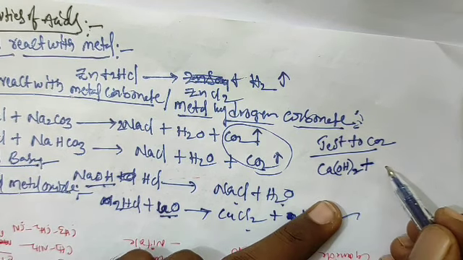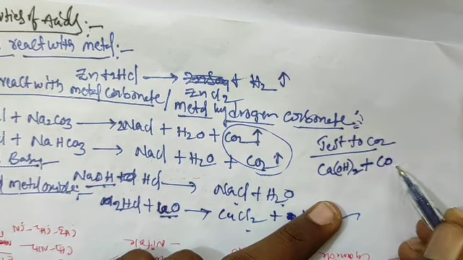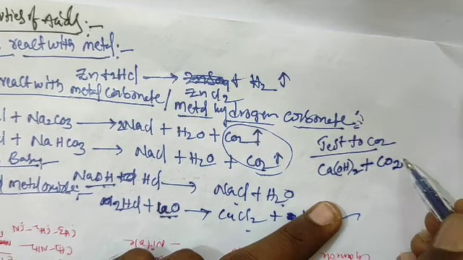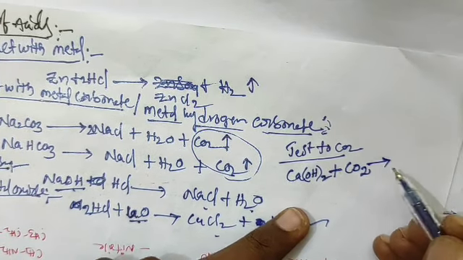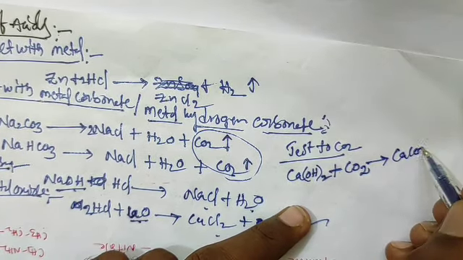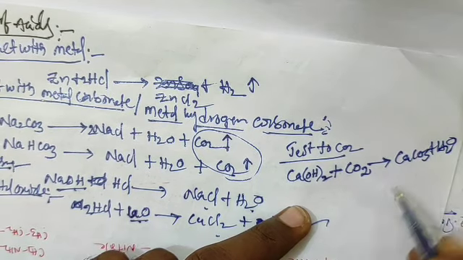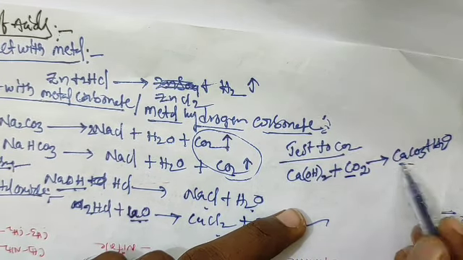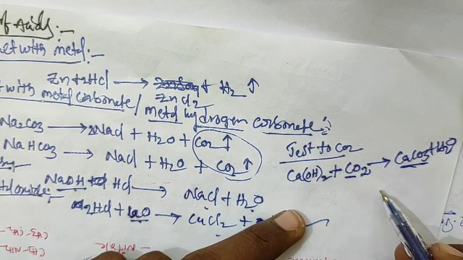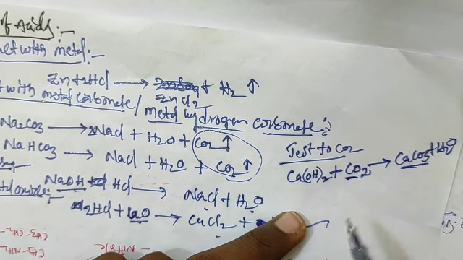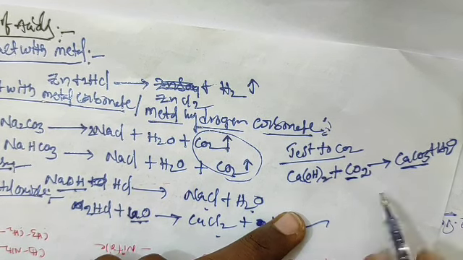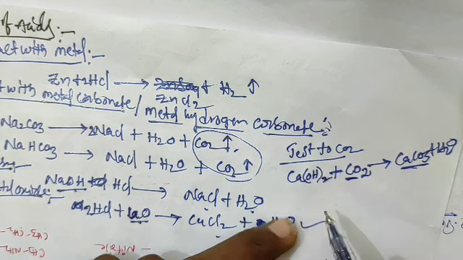When CO2 gas is passed through it, we will get CaCO3 plus H2O. This is a milky white precipitate that forms. Then we can identify that the released gas is CO2.